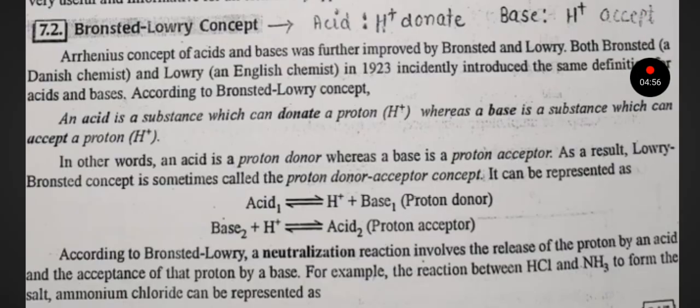It is represented as acid 1 gives H+ plus base 1, base 2 plus H+ gives acid 2. According to Bronsted-Lowry, a neutralization reaction involves the release of proton by acid and acceptance of that proton by a base. For example, the reaction between HCl and NH3 to form the salt ammonium chloride can be represented as follows.